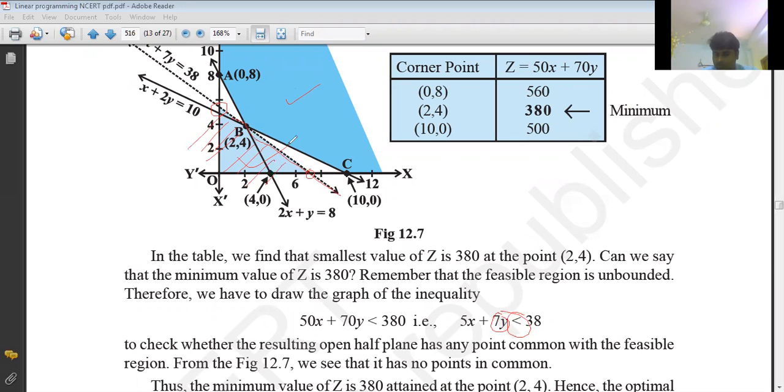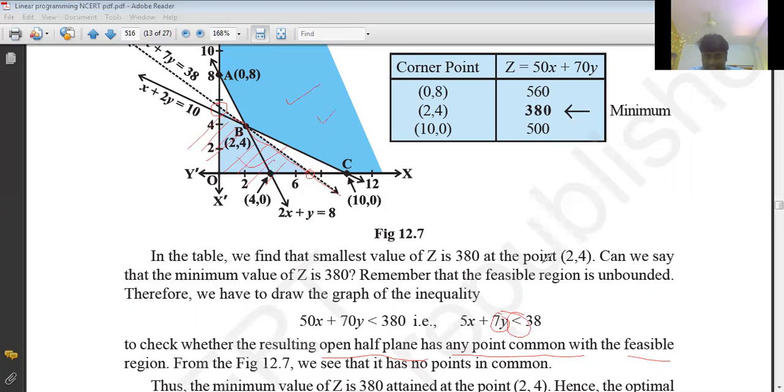No. Those regions are not intersecting. Okay. So why should we draw this inequality? To check whether the resulting open half plane has any point common with the feasible region. This is the feasible region and this is the open half plane. Does the open half plane have any common point or not? No. So we see that it has no points in common.